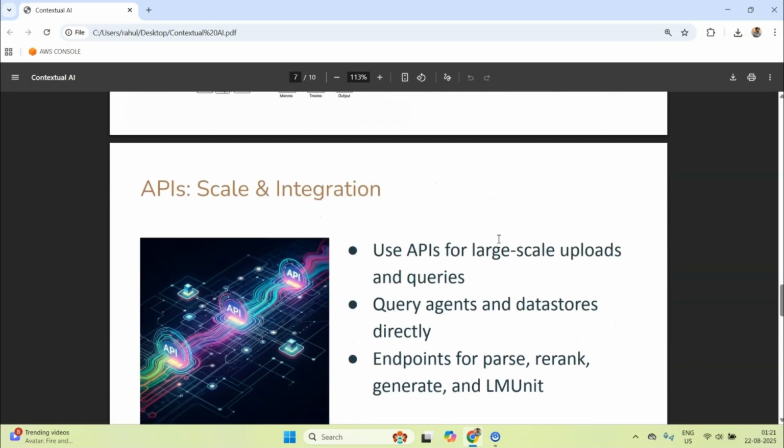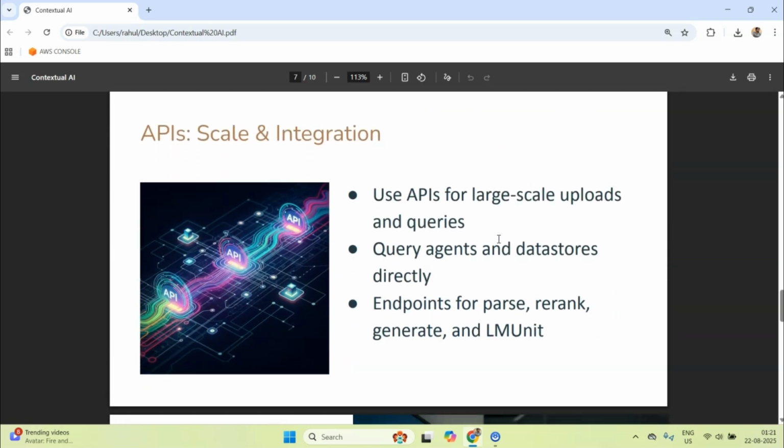Okay, so now they offer you two different ways to interact with their services. The first one is their UI, which is really good. I can't stress it enough. I'll show you in a moment, just after this slide, I'll go ahead and show you their platform. But in many situations, you might have bulk uploads or bulk queries. In those situations, you are free to use their APIs as well.